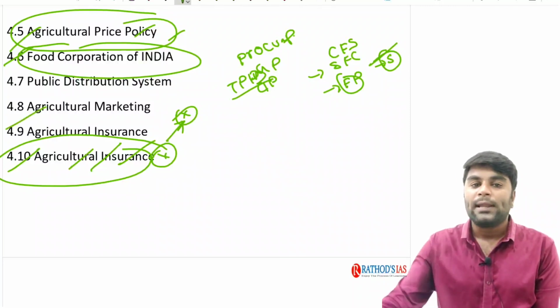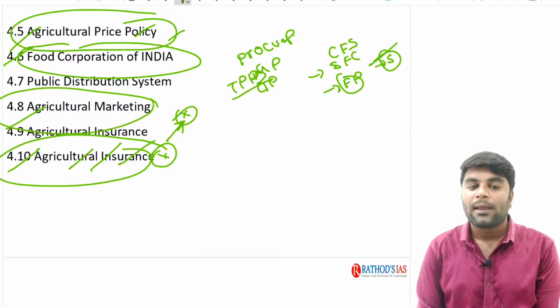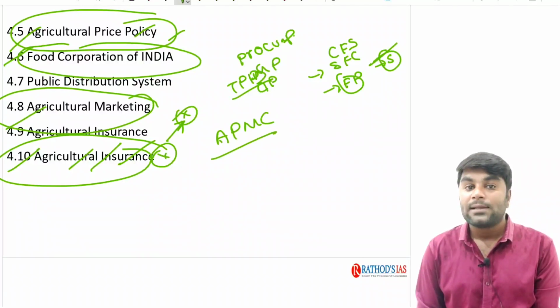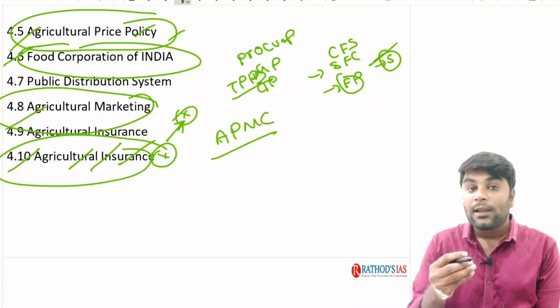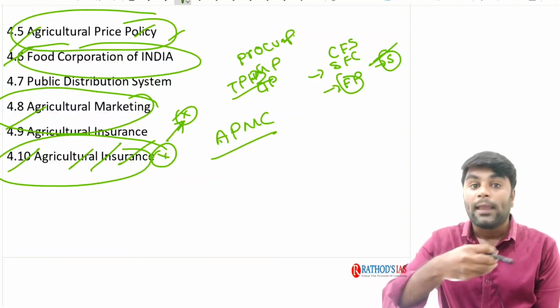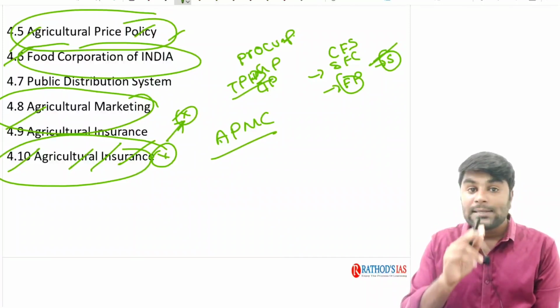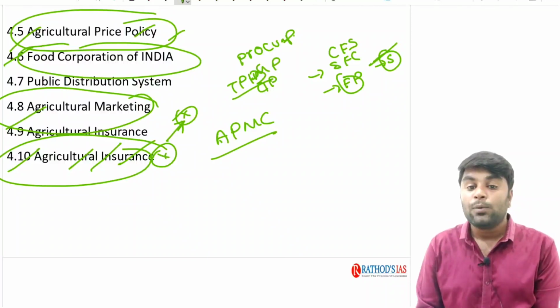We are going to discuss all these things, and we are also going to discuss agriculture marketing, where we will discuss the APMC, the Agriculture Produce Market Committee. In fact, this Agriculture Produce Market Committee notifies the products that will be grown in that particular area, and it says that the first sale of all those notified products should be done in these APMC mandis.